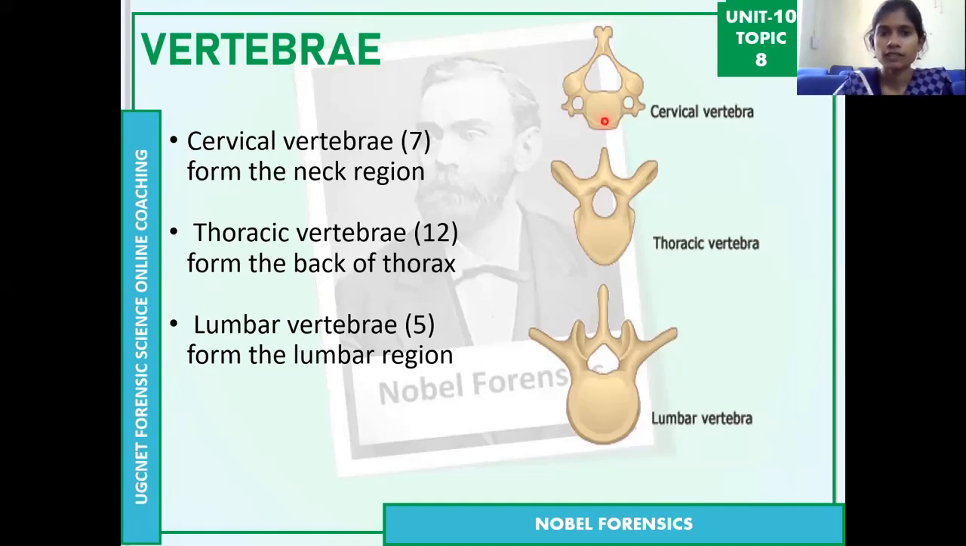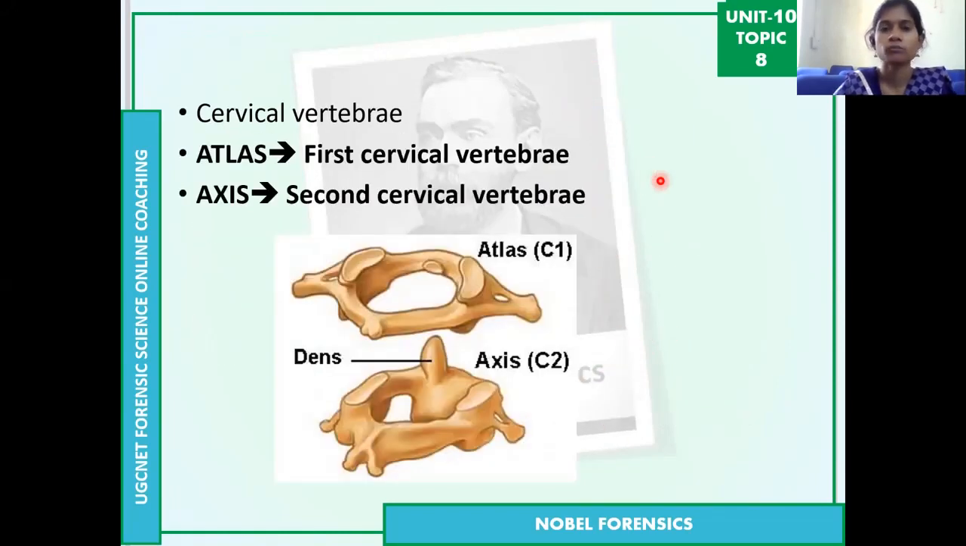So the cervical vertebrae, coming to this first one, there are 2 main bones, which are the first bones in the vertebral column. So actually atlas and axis. Atlas is the first cervical vertebra. This lower one is the axis and the first one is the atlas. Atlas is the first cervical vertebra and the second one is the axis, which is the second cervical vertebra.